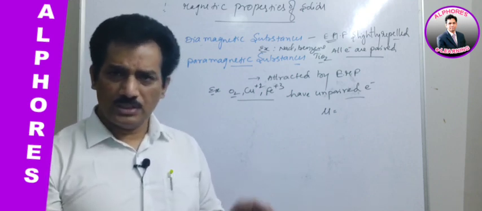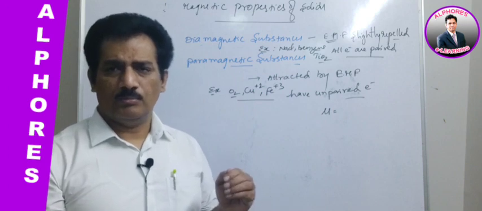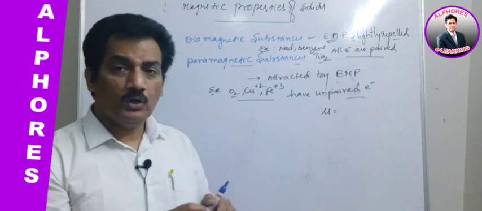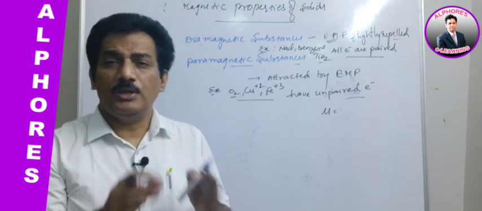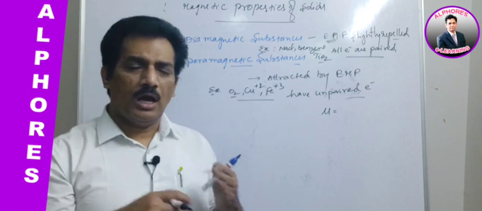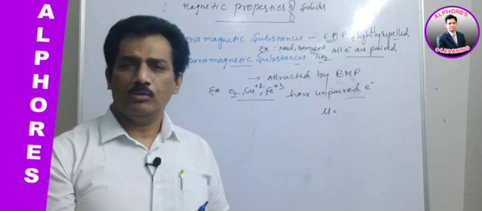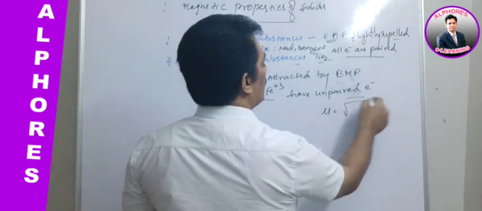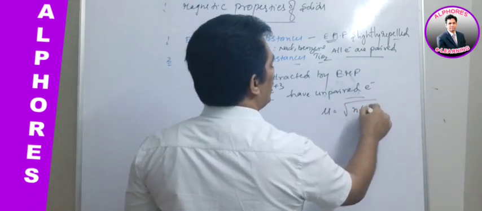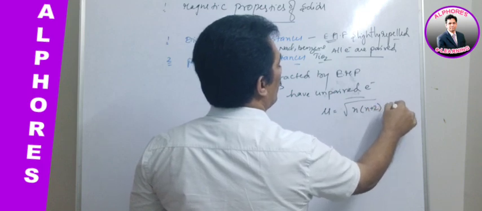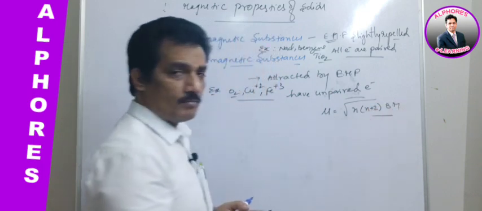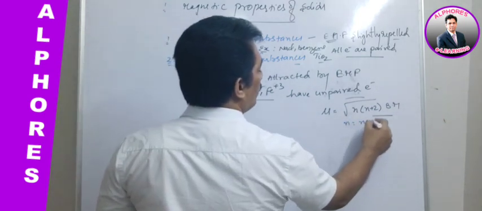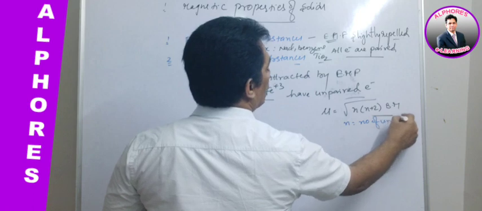But in most cases, in the lower d block elements, that is the 3d block elements, there is only the contribution from the spin of the electron. That's why we find the magnetic moment from the spin only formula, which is given as mu equals square root of n(n+2) Bohr magnetons, where n is the number of unpaired electrons.